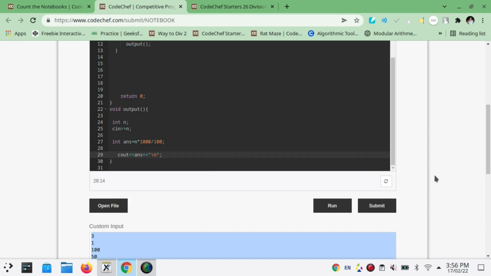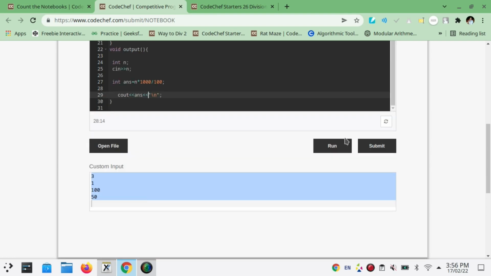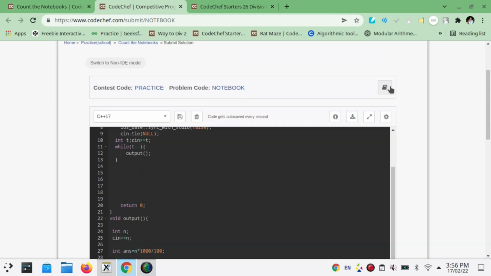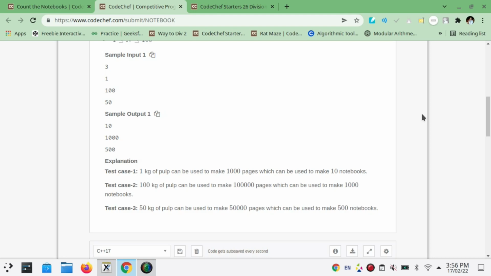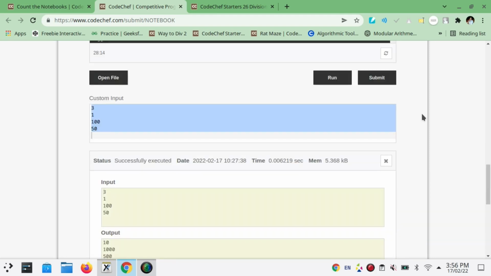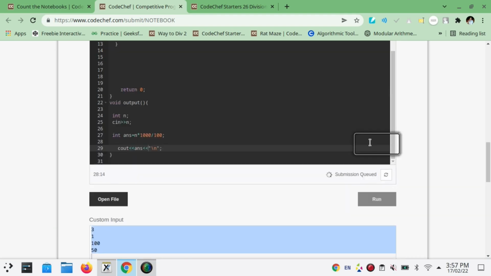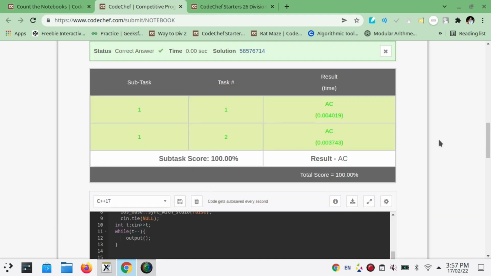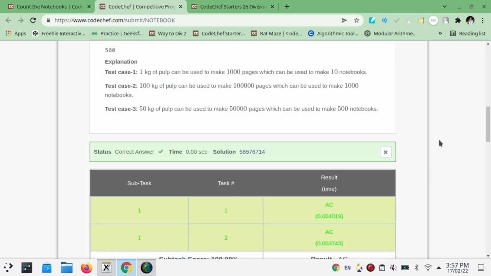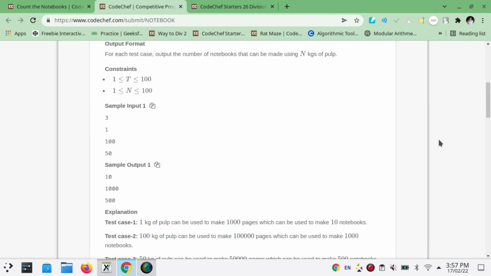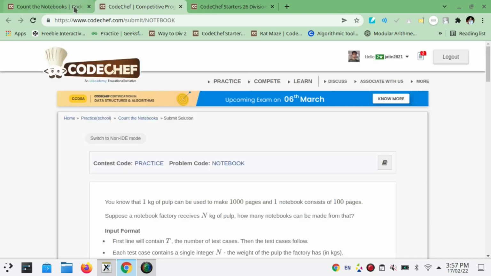I have already pasted the sample cases here. The answer that we expect is 10,500, and we are getting exactly the same answer. Now we will try to submit this problem. And bravo, we did our first question, guys. We solved our first question. Now we will go to the second question.